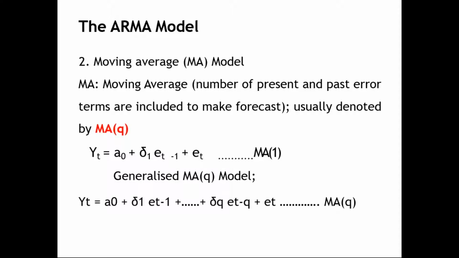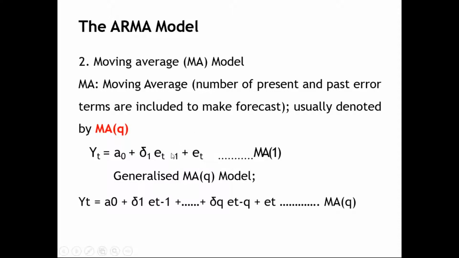The quantum of decrease in the rainfall I didn't take into consideration. That is an error which has influenced the result. I forecasted it will rain today also, but it didn't rain because I missed out something. I committed an error which has affected the present. So basically moving average refers to the error terms.